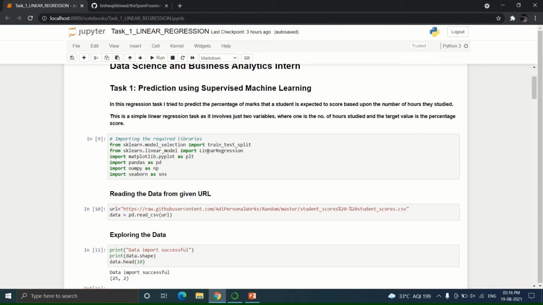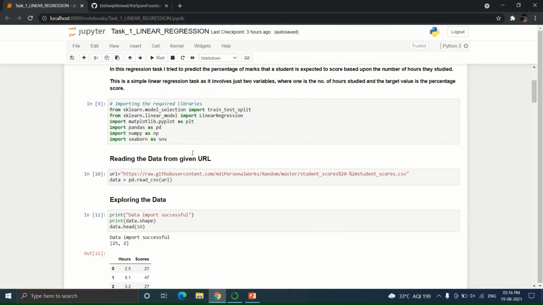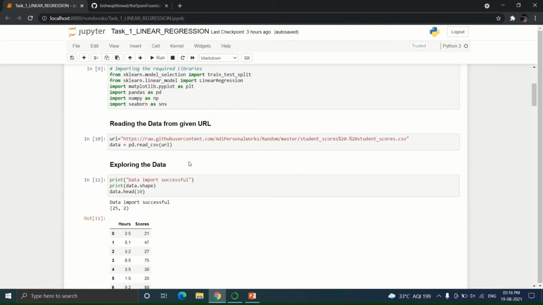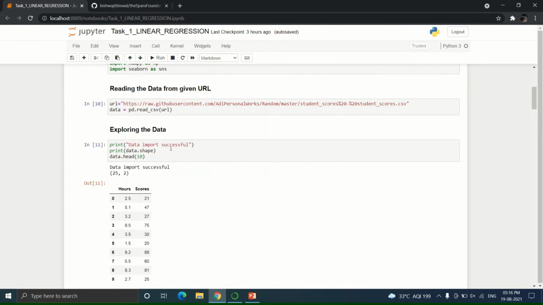Here I am importing the required libraries, which is pandas, numpy, seaborn, matplotlib, etc. In this step I am reading the data which is given to predict. Now the next step, here I show the shape of the data, that is 25, 2, which means there are 25 rows and 2 columns.